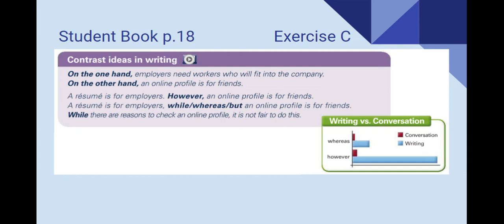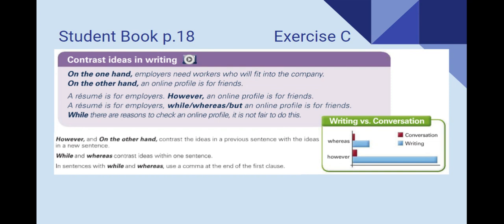While and whereas can go in the second clause in one sentence or at the beginning of the first one, and but would only go in the middle. Please notice that whereas is not common to use in conversation, but it is a little bit more common in writing. However is not as common in conversation, but it is very common in writing.